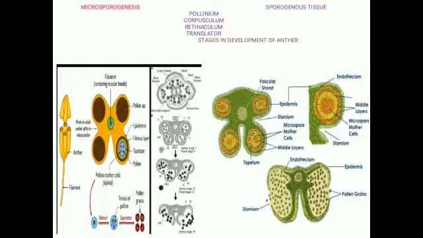Functions of tapetum. First main function is supplying nutrition to the microspore. Second one, contribution of sporopollenin. Through the Ubisch bodies they produce the sporopollenin, so it plays a main important role in pollen wall formation. Pollen kit material is contributed by the tapetal cells, which is later transferred to the pollen surface. Exine proteins responsible for the rejection reaction of the stigma are present in the cavities of the exine. These proteins are derived from tapetal cells.